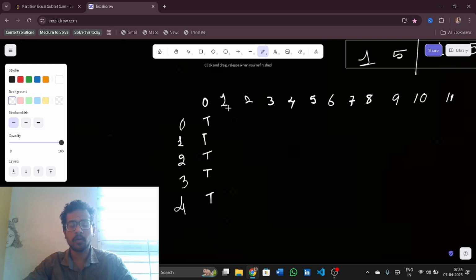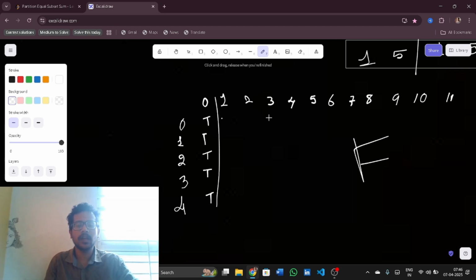Now I have the sum of 1. What does this mean? In the DP, I will store whether sum of 1 is achievable by taking no elements. I am taking no elements, whether it is achievable or not. Here I will initialize everything as false, but only this column will be initialized to true. Now let us see, this will be skipped. That means we are not taking any element, so we'll be skipping this.